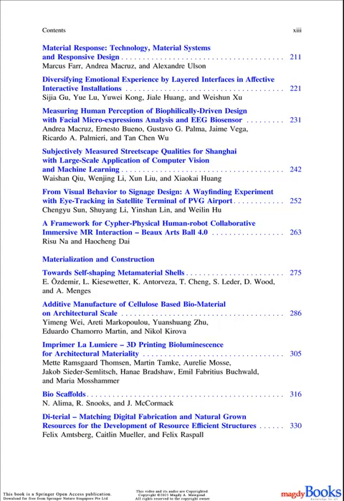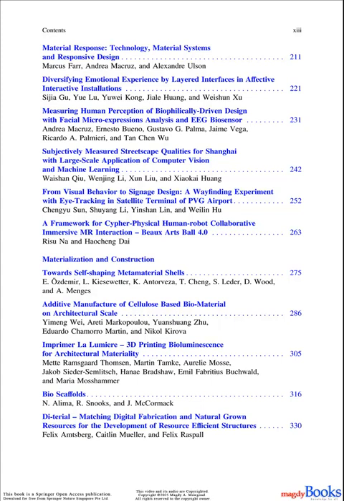E. Ozdemir, L. Kieswetter, K. Anterveza, T. Cheng, S. Leder, D. Wood, and A. Menges. 27. Additive manufacture of cellulose-based biomaterial on architectural scale. Yaimeng Wei, Areti Markopoulou, Yuanshuang Zhu, Eduardo Chamorro Martin, and Nicole Kirova.